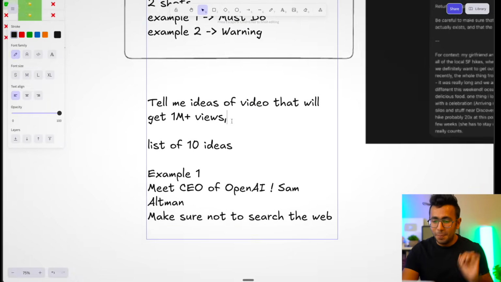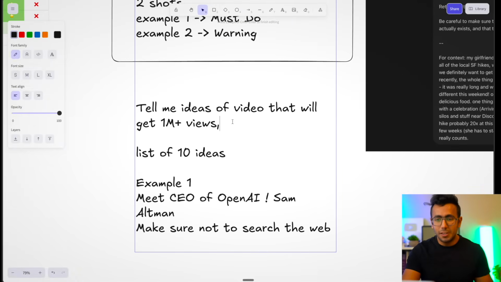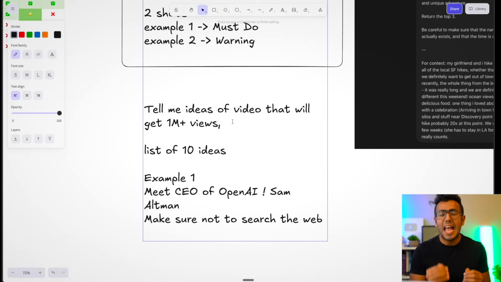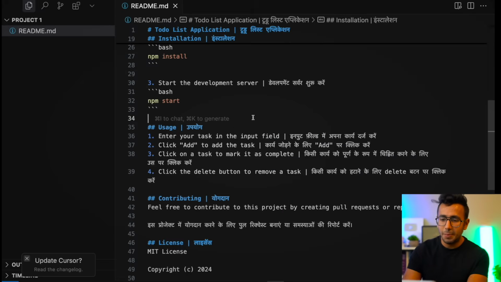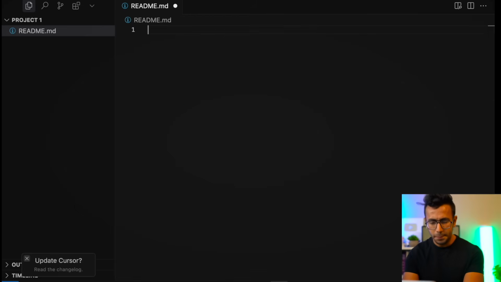And now with that being said, I'm going to get started with Cursor. CursorAI is the main app I use. I love it. And I'm going to show you the prompting step by step. First of all, we'll open Cursor. So this is a README we created. I'm going to remove this README.